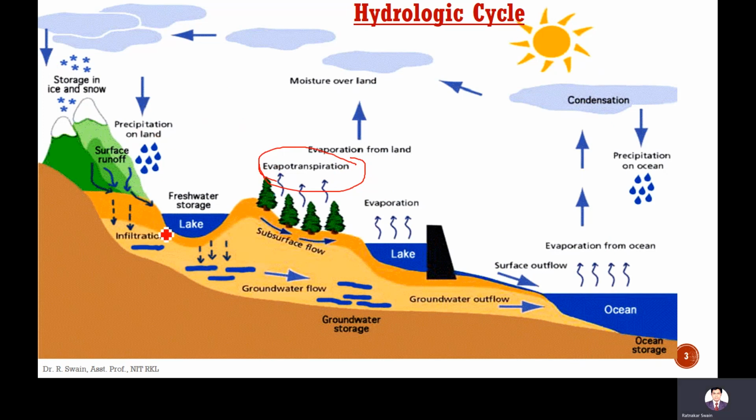After that, there will be surface runoff, the water that flows on the surface. Some part of the rainfall infiltrates into the ground. That is called infiltration, and the resulting flow is called subsurface flow, or groundwater flow. Some part of the water joins the groundwater, and some part travels in the upper layer of the soil and joins a water body, either the ocean, a lake, or a river. Some joins later. So these are the processes of the hydrologic cycle. It is a cyclic process.